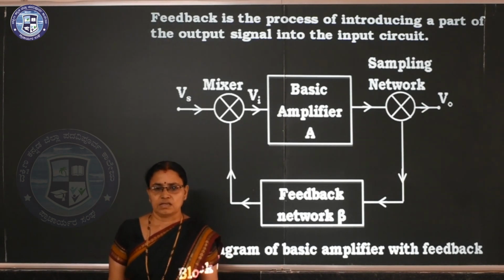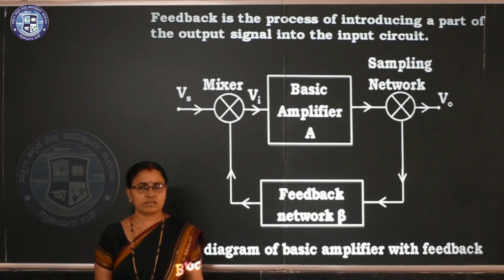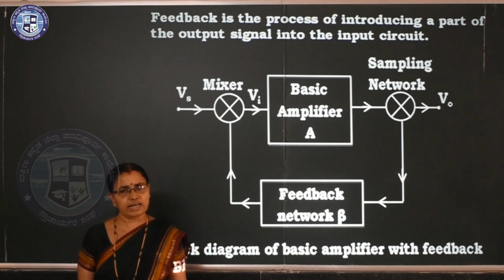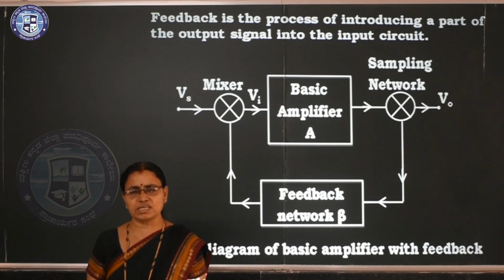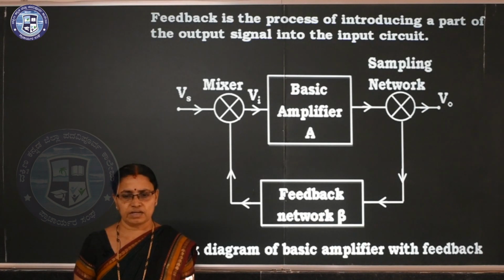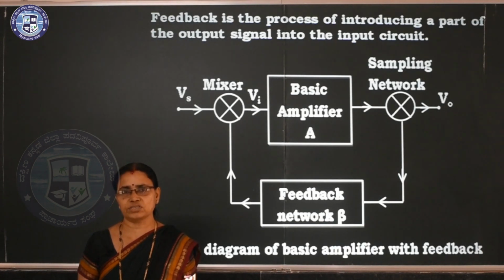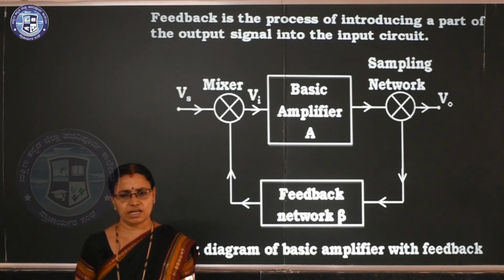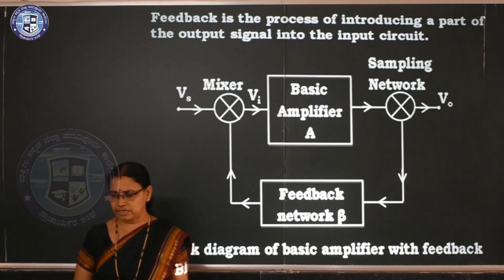Here the mixer mixes the input signal and the feedback signal and gives it to the basic amplifier. So Vs is the input signal, Vf is the feedback voltage and Vi is the actual voltage given to the basic amplifier. So this is the block diagram.